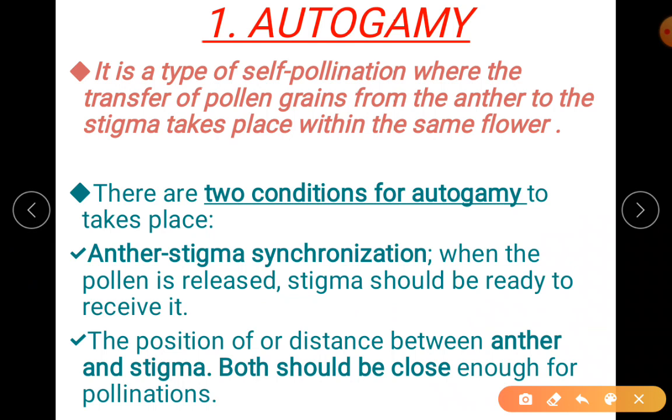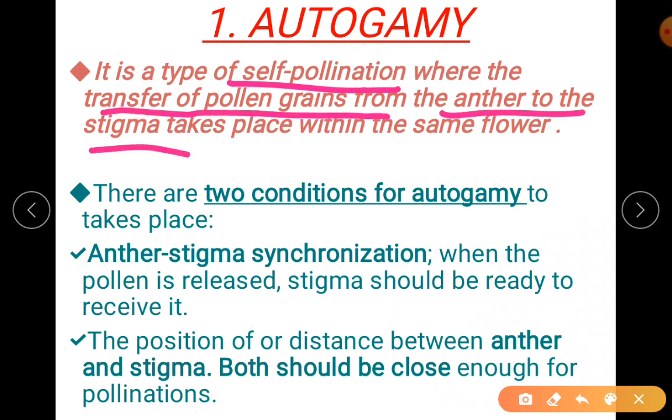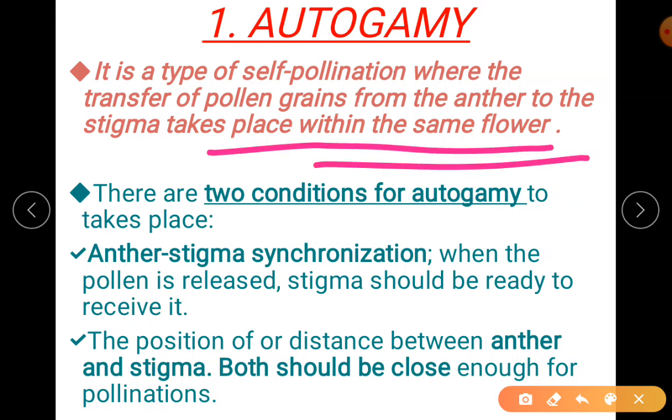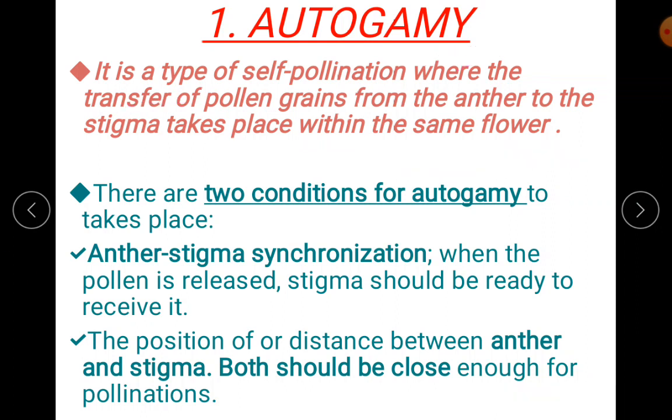So the first type is autogamy. When I say autogamy, it is self. So it is a type of self-pollination. Under self-pollination, one type is autogamy, or you can say autogamy is another term for self-pollination. It is the transfer of pollen grains from the anther to the stigma within the same flower. So remember, it takes place within the same flower, that is autogamy.